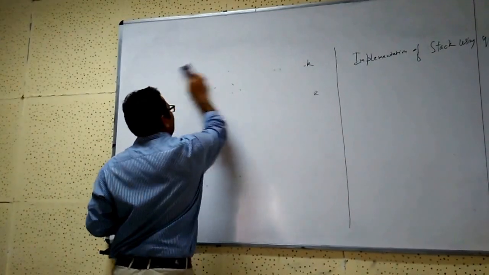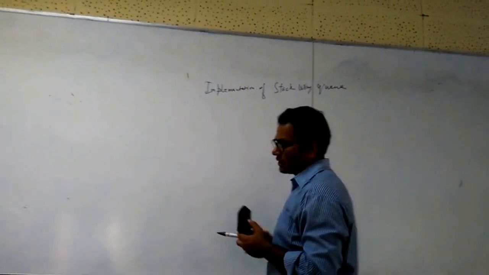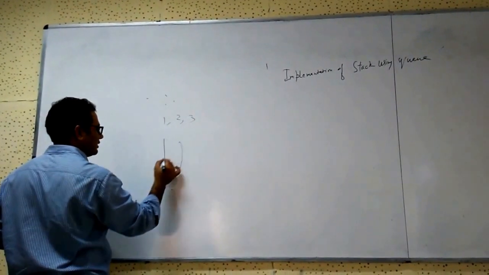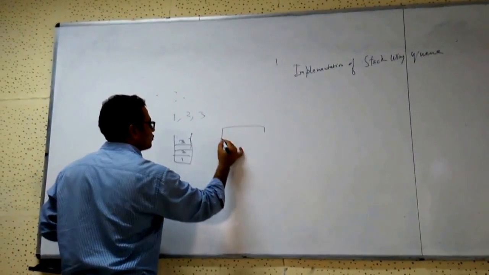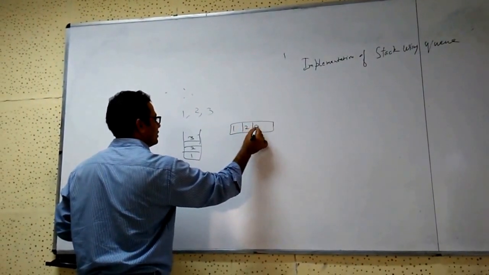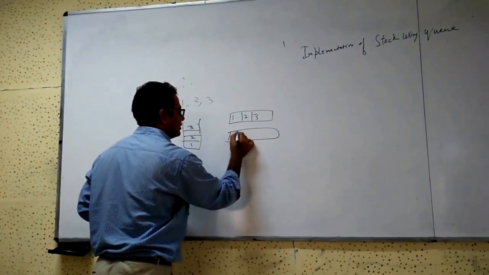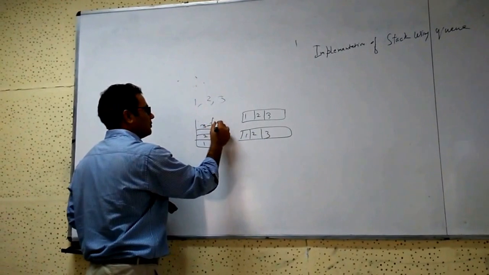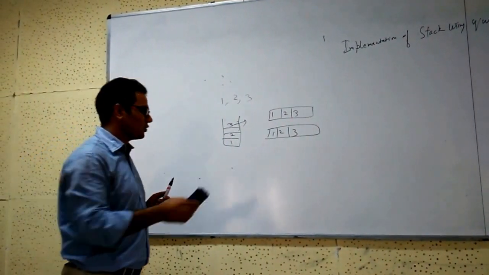Okay, and see another example, implementation of a stack using queues. Same again, let me take 1, 2, 3. The stack will perform like 1, 2, 3. And if I use 2 queues, 1, 2, 3. I am representing it this way because people generally start standing in this way. And I am popping 1, 2, 3. If I pop here, it will give 1. So by using 2 queues we cannot solve the problem directly.